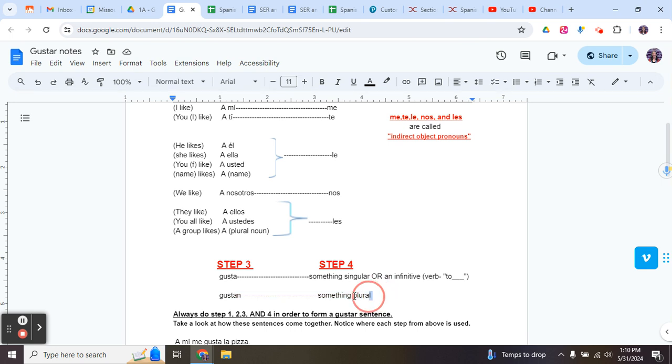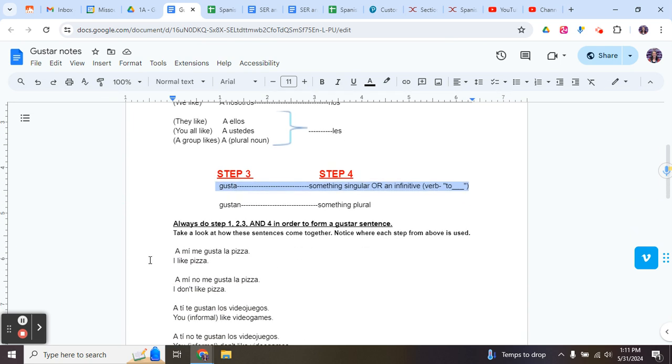Because los perros is something plural, that's why I pick gustan, which is the ellos form of the verb gustar. If what I like or what anybody likes is something singular, or if it's something they like to do, an infinitive of a verb, then we're going to pick gusta for step 3. So let's look at some examples.